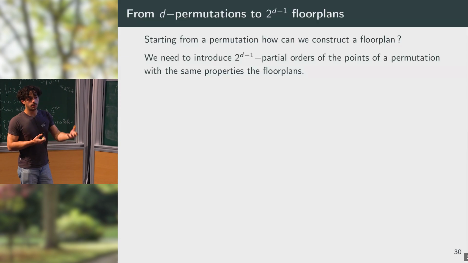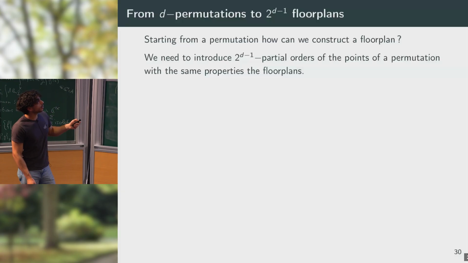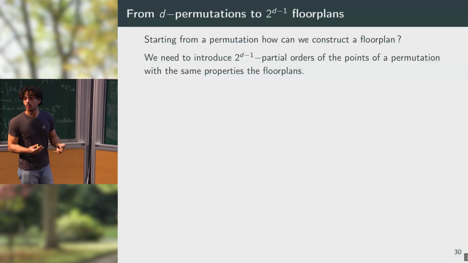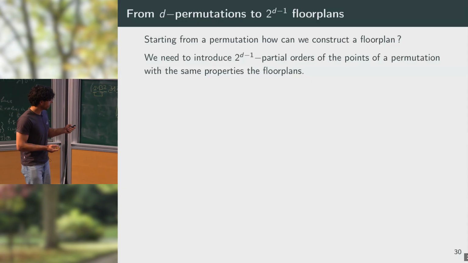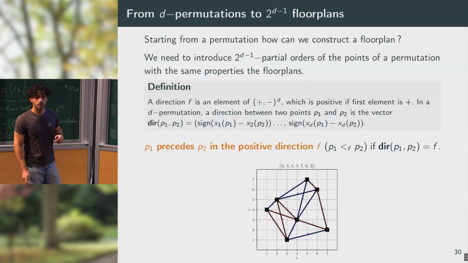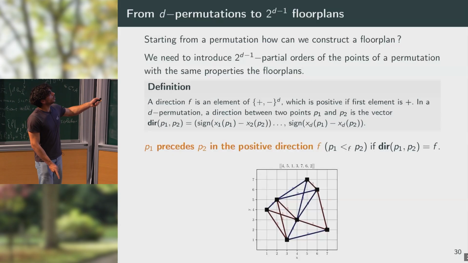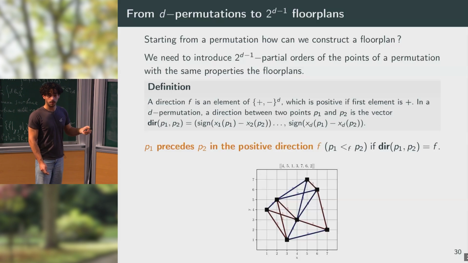But if I give you a D permutation, how can I reconstruct a floor plan? To do so, we need to define posets on the points of a permutation which have the same properties as the direction relation of the blocks. So here, the poset we considered is obtained by considering the direction between 2 points. This direction is just the vector where for each coordinate we consider the sign of the difference of the coordinates of the 2 points.